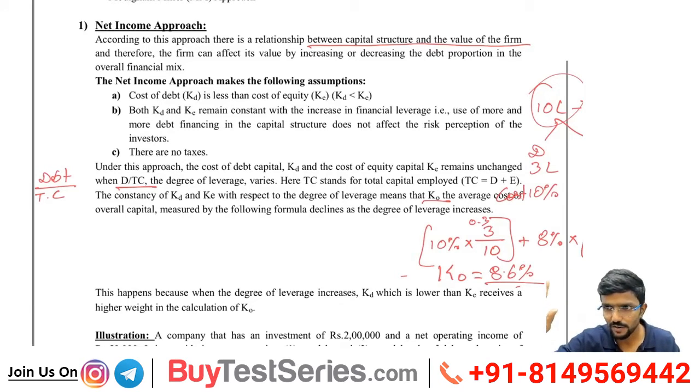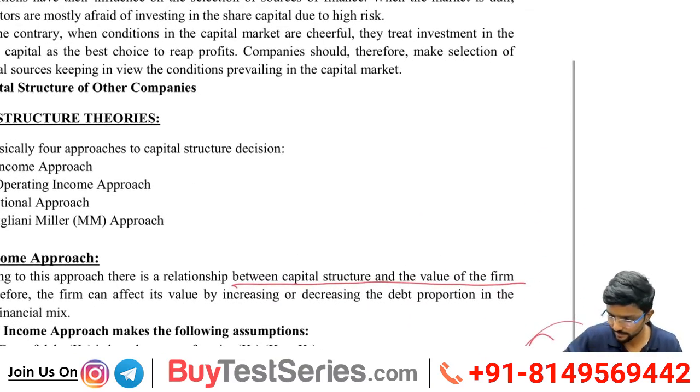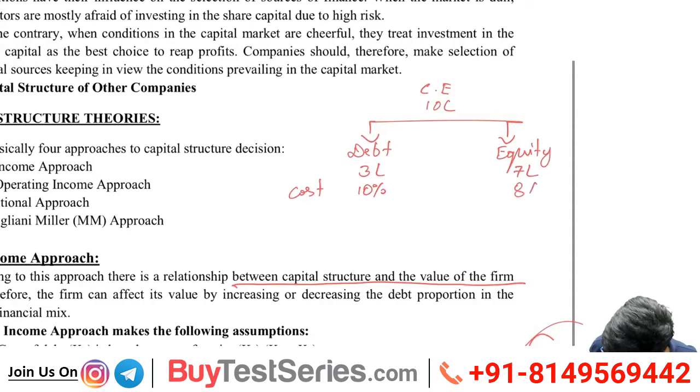One second. Have you written already? You have space here, na. In this theory section, there you come. There you write capital employed is 10 lakh. So that I will break it into two parts. Under that, debt and equity. Debt 3 lakh, equity 7 lakh. Cost of debt how much? 10%, na? 10%, and equity 8%. So this will be KD, this will be KE.